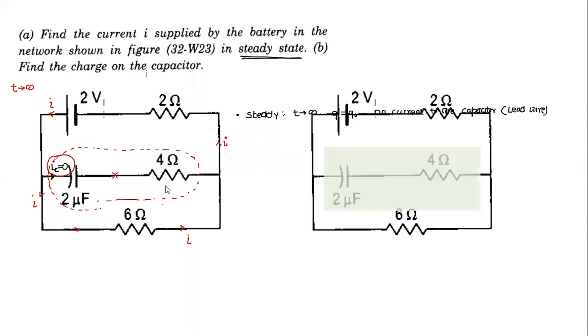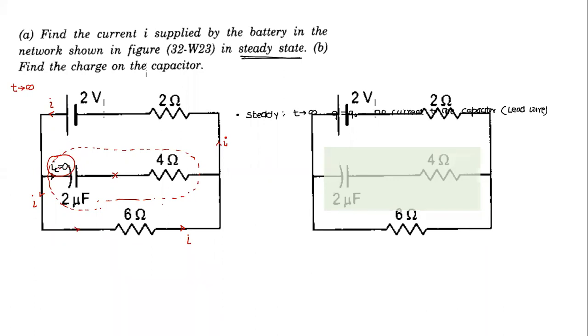So conceptually, I can remove this part of the circuit. What is left? Only this circuit is left. So what we have done in steady state, this is how we interpret it. Let me again look at the logical sequence of interpretation of steady state. Steady state means the charge on the capacitor has become constant. It has acquired final charge. If charge has become constant, it means the wires connecting to the capacitor will have zero current.